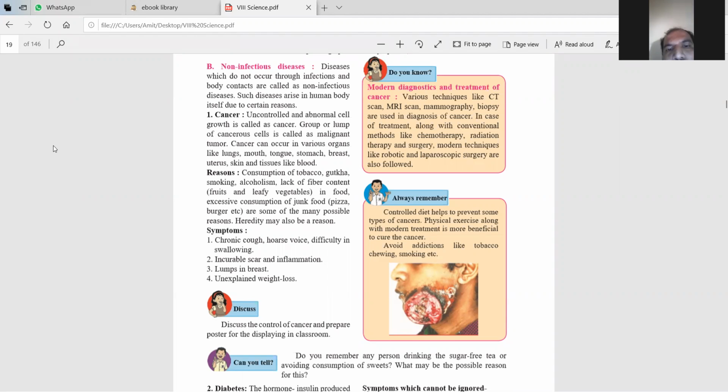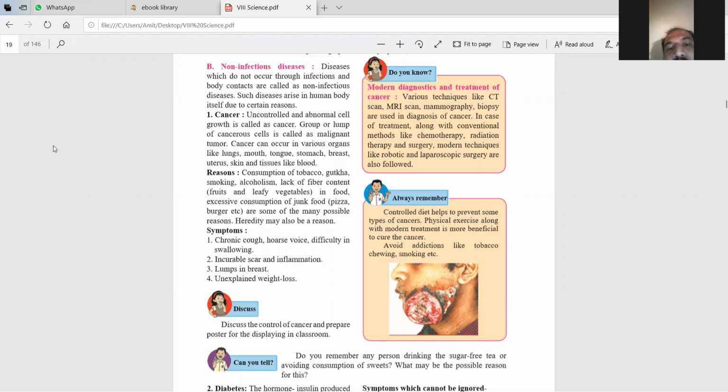Uncontrolled and abnormal cell growth is called cancer. A group or lump of cancerous cells is called a malignant tumor. Cancer can occur in various organs like the lungs, mouth, tongue, stomach, breast, urethra, skin, and tissues like blood.